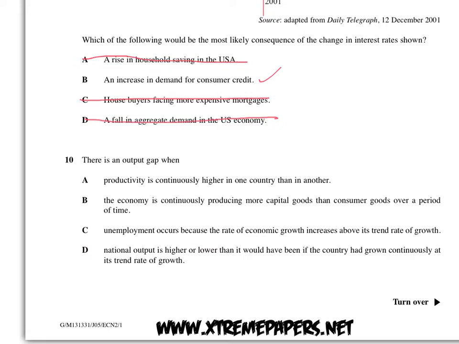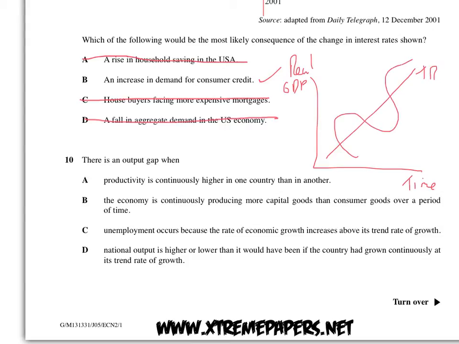Right, on to 10. There's an output gap when? Now I'm just going to remind you what an output gap is with a little diagram here. So this is the economy, and real GDP goes up here on this diagram, and over here goes time. And you have this straight line, which is the trend rate. This is how much they expect the economy to grow by. And then you've got this actual rate here, which is how much the economy is actually growing at.